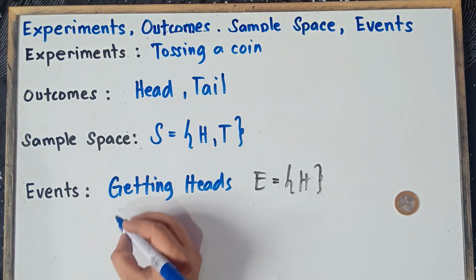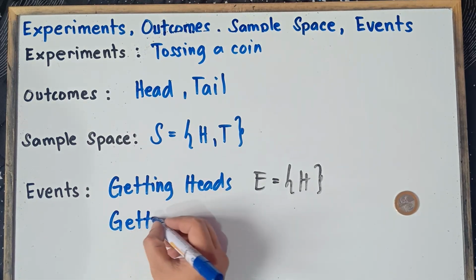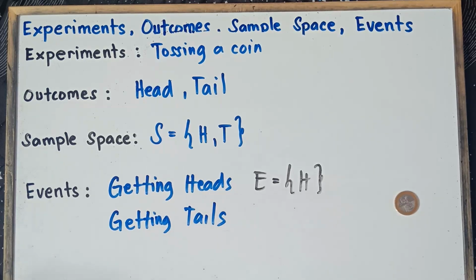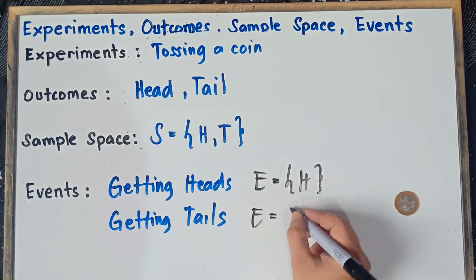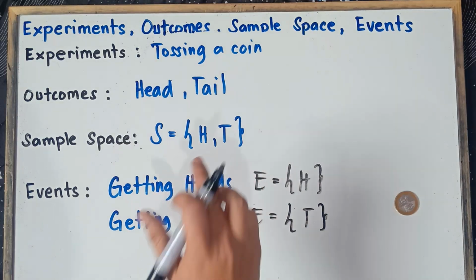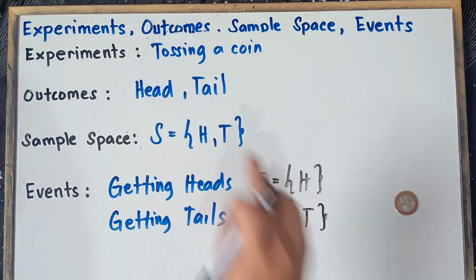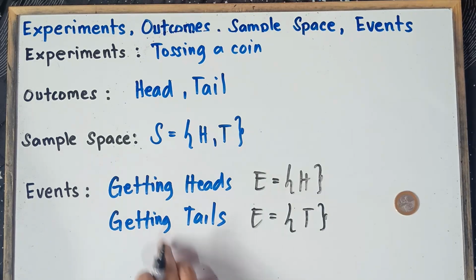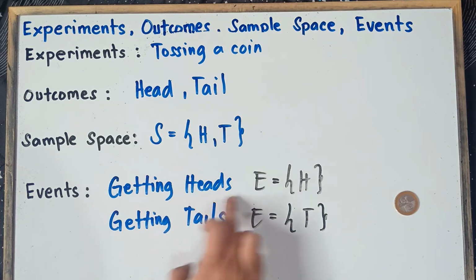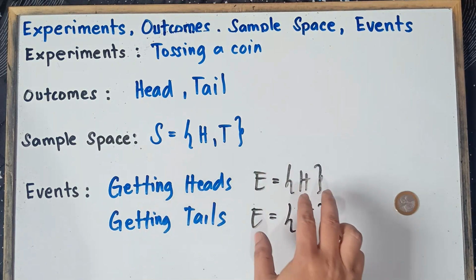Now, what if the event is getting tails? What would be your answer, class? That's correct. Event is equal to only T, because based on the given sample space, we only have one T, and that would be tails. So that's the thing there, class, with regards to event. Event is a subset of the sample space. Event is just part of the sample space. So getting heads, there's only one H, so simply copy H.